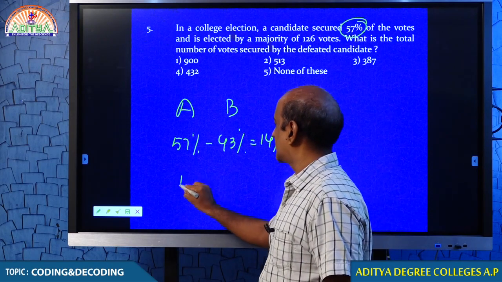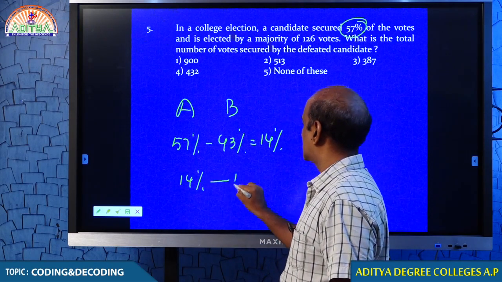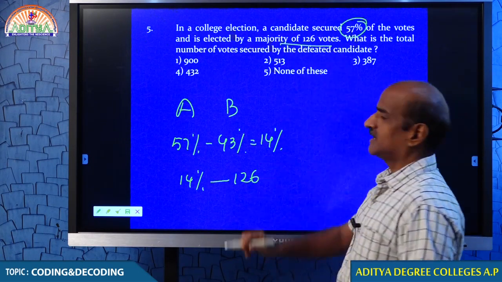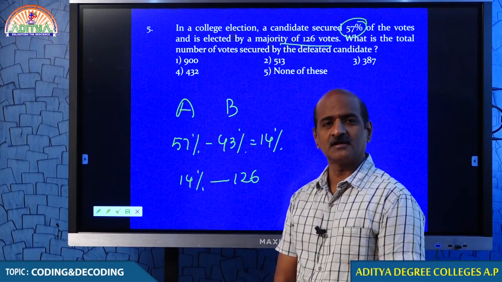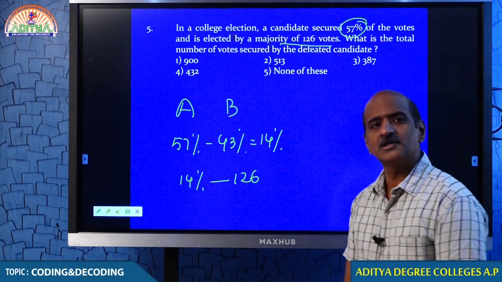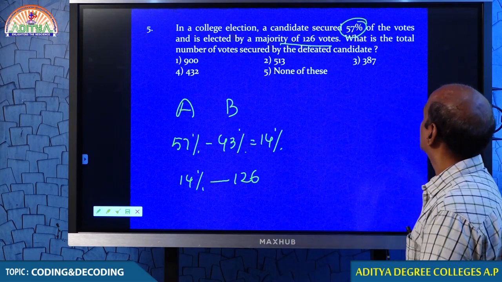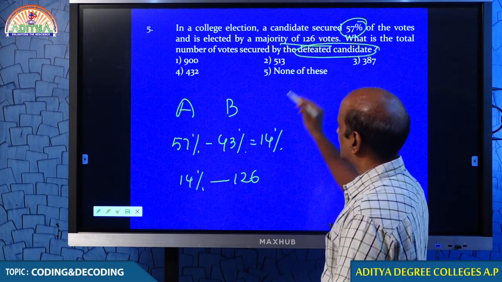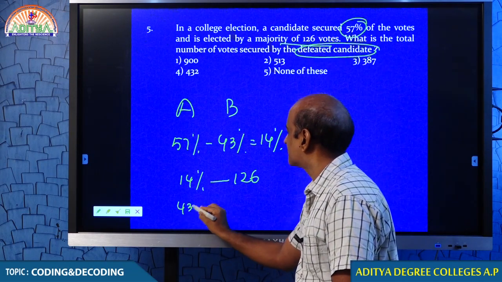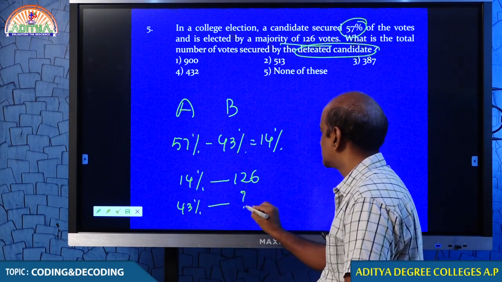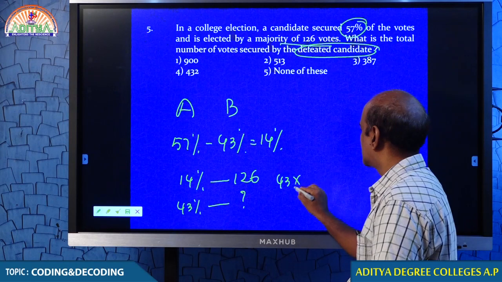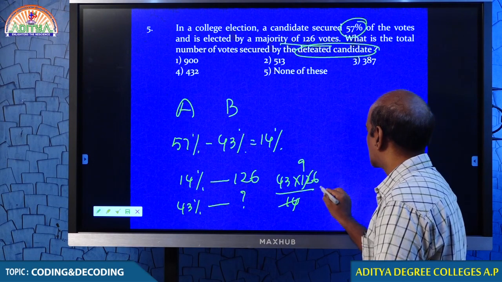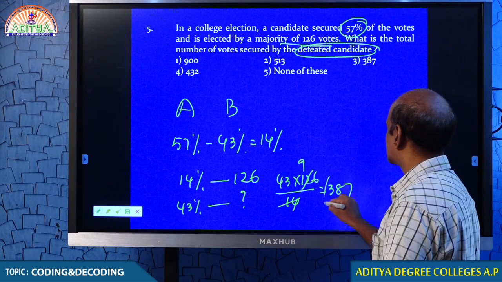So that particular 14% is nothing but 126, because it is given, no? They won the majority of 126 votes. Tell me what you are asked to find. What is the total number of votes secured by the defeated candidate? Therefore, how much is 43%? 43 into 126 by 14. 14 9 times. Therefore, answer 387.